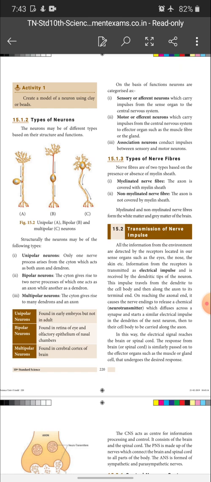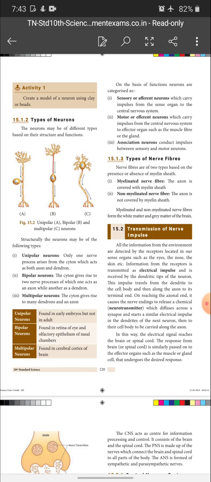So today we are going to see this lesson from the nervous system, and in the last section I talked about the structure of the neuron. The neuron is the structural and functional unit of the nervous system, and it consists of three parts: dendron, cyton and axon. I discussed its various structures with the help of a diagram. Today we are going to see the various types of neurons, types of nerve fibers, and transmission of nerve impulse.